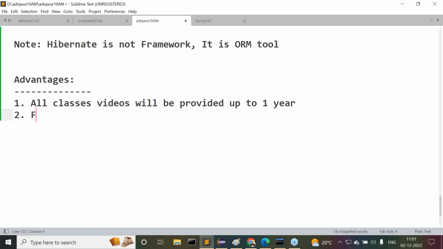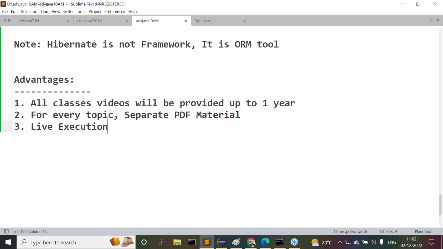Next one is for every topic, PDF material will be provided. For every subject, for every course, separate PDF material will be provided. Even for advanced Java we are able to get PDF material. For Hibernate PDF material. For everything, a separate PDF material will be provided. That's one thing. Next one is every application should be in live execution.